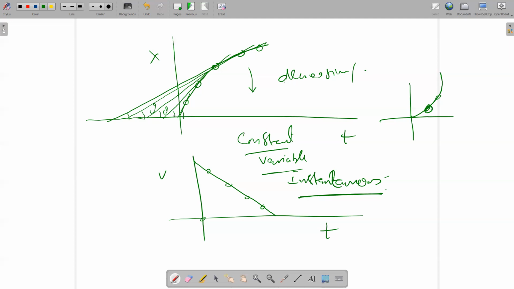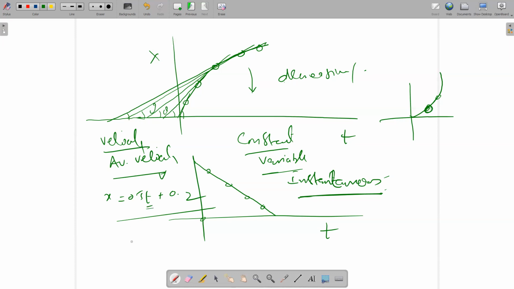So we will solve the problems of velocity, average velocity, speed, average speed, and especially instantaneous velocity. The values will not always be given in number form. Sometimes it is given in equation form: x is equal to 0.5t plus 0.2, like this one. So he's asking, what is the distance at 1 second? So what will you do?